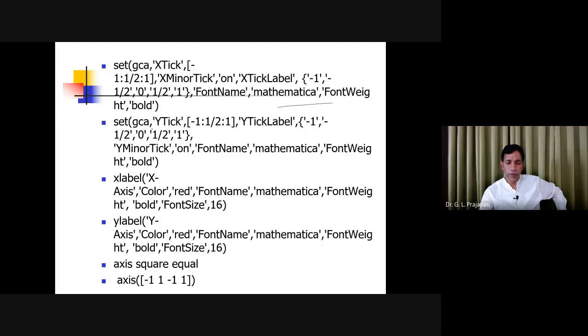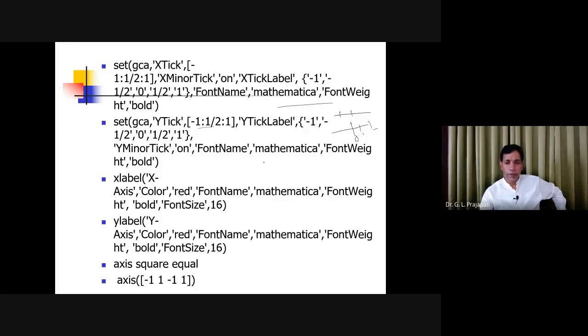You will see here the y tick, the y axis you are going to tick mark. So -1, 1 by 2, to 1, then the y tick labels. Actually what you are doing is tick marking like this: tick 1, then 1 by 2, then 1. Then you have to label also. So you can label like this: -1, -1 by 2, 0, 1 by 2. Just like we give the names 0, 1, 2, these are the labels.